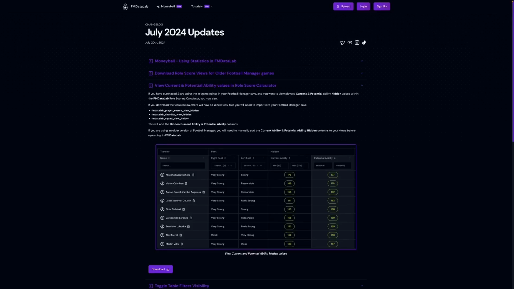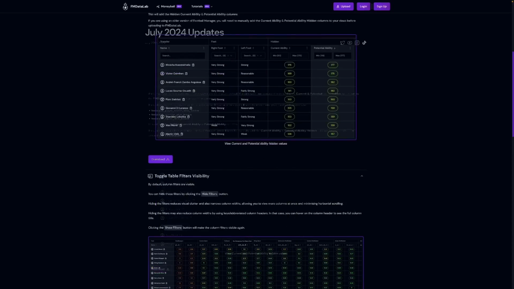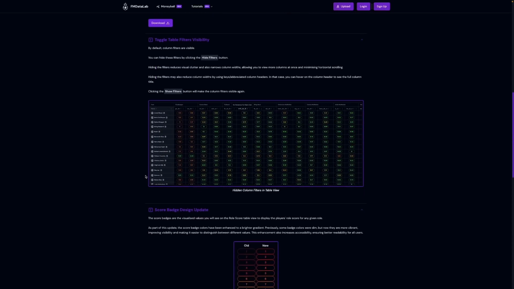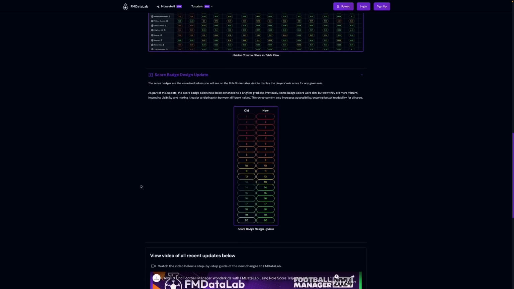If you're using an older version of Football Manager, you will need to add the current ability and potential ability hidden columns to your views before uploading to FMDataLab, as I've only ever purchased the in-game editor for FM24 specifically for this. It's not something I actually use, so I can't actually go back and purchase some older FMs to do it myself. So unfortunately that's on you to do that one. Then I touched on toggling the table filters visibility earlier, so you can just reference that.